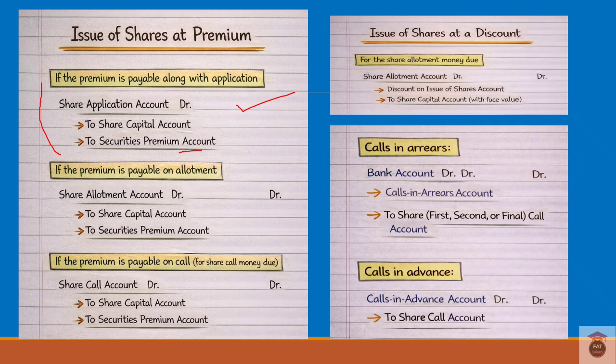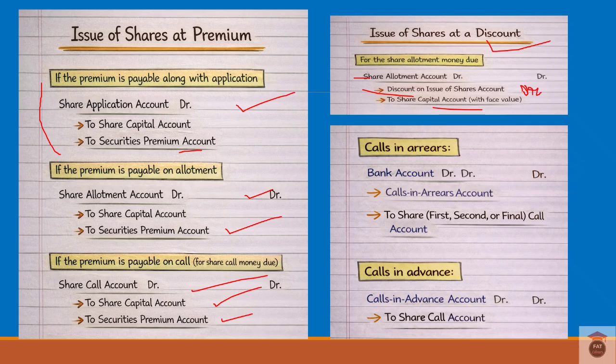If the premium is payable on allotment, then only in the allotment entry we add it: share allotment account debtor to share capital account and securities premium account. Likewise, if we are receiving it in the call stage, then share call account debtor to share capital account and securities premium account. In the same way, for issue of shares at discount: share allotment account debtor, discount on issue of shares account debtor, this should be debtor, to share capital account.